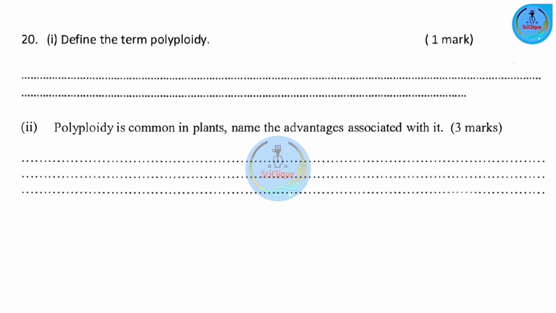Question number 20, Roman 1. Define the term polyploidy. So this is a condition where a cell will have more than 2 sets of chromosomes. Roman 2. Polyploidy is common in plants. Name the advantages associated with it.